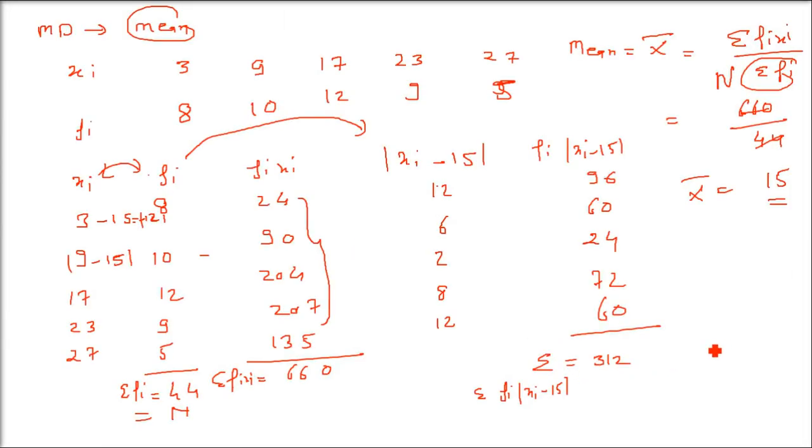Let us divide it. 312 is already there, divided by 44, capital N, so sigma fi. 312 divided by 44 is going to be 7.09. This is your mean deviation. This is for the discrete frequency distribution, where the number is given and also how many times it has come, which is the frequency being given.